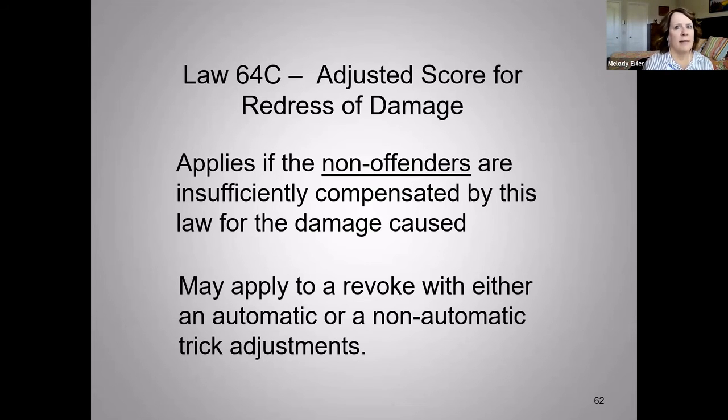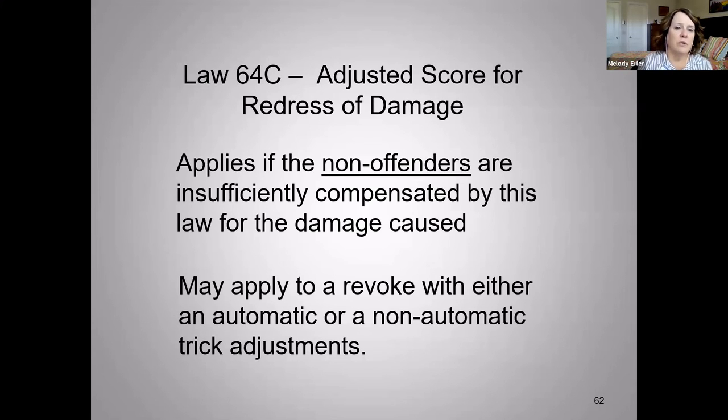So let's say that I have a long suit in my hand and this person revoked until my partner no longer had a way to get to me, or it didn't stop me from running my suit until I was not going to be able to get back in. In these situations, we want to go back.